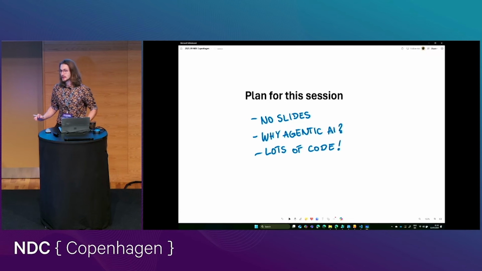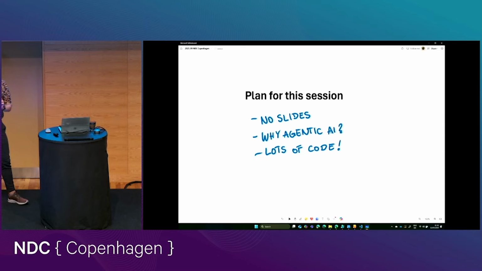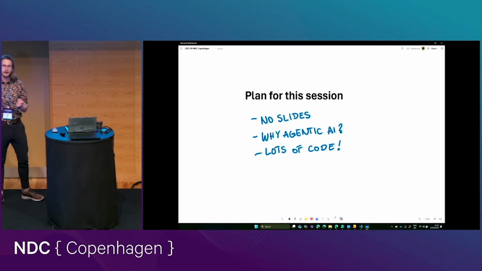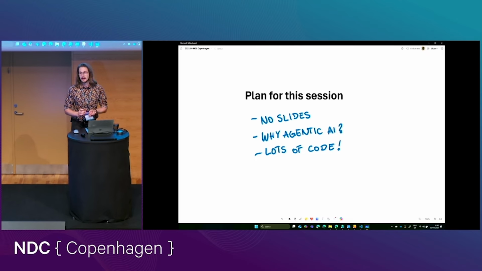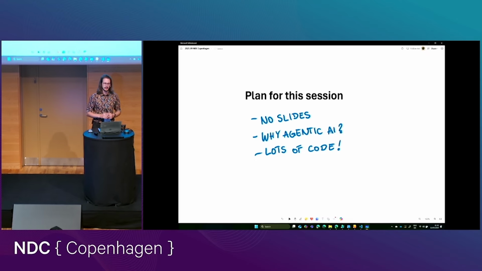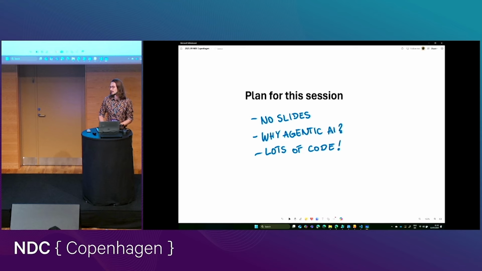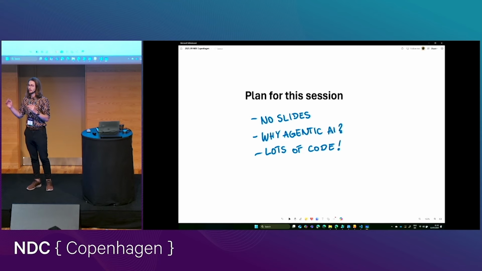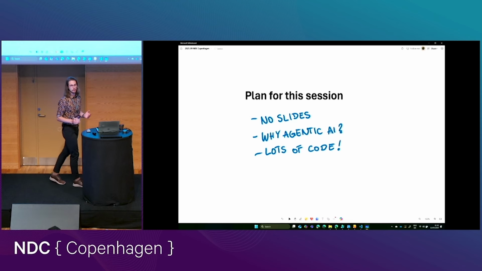I have a plan for this session. It's a very short plan. No slides is title number one. Then I want to talk a little bit about why are we doing this? Why are we talking about AI yet again? And then lastly, we'll just spend most of the session actually looking at code and most importantly, running code. Running things live and hoping that they actually work.